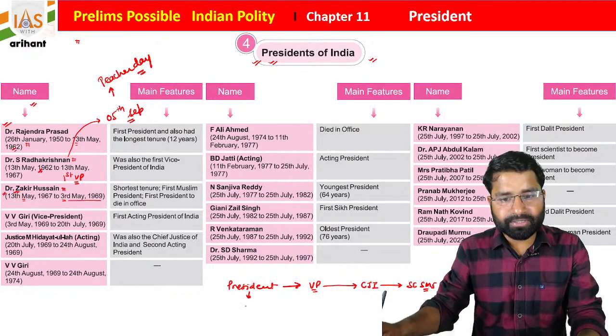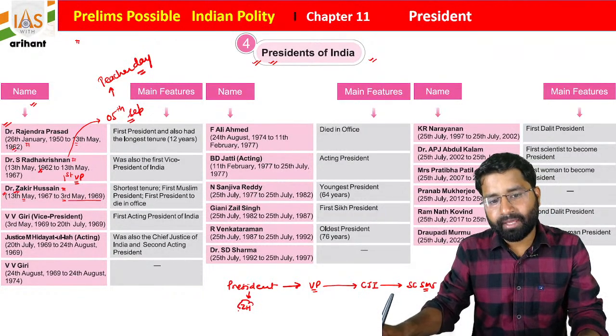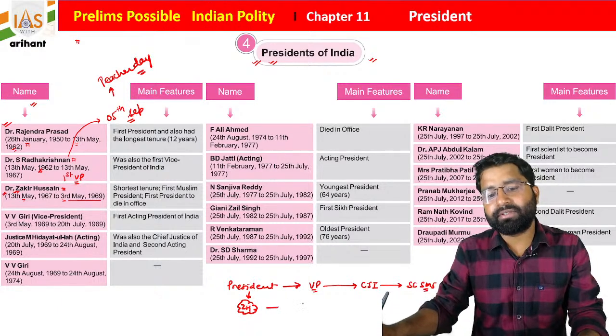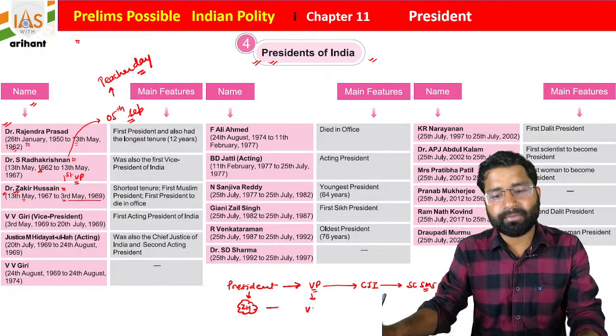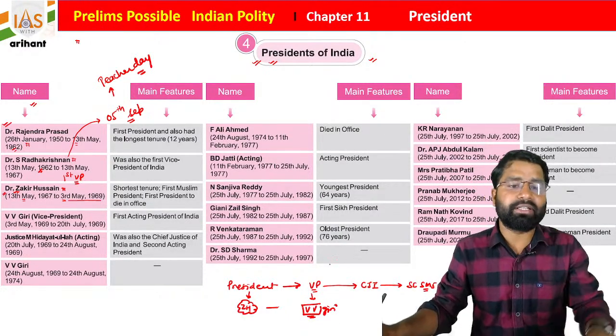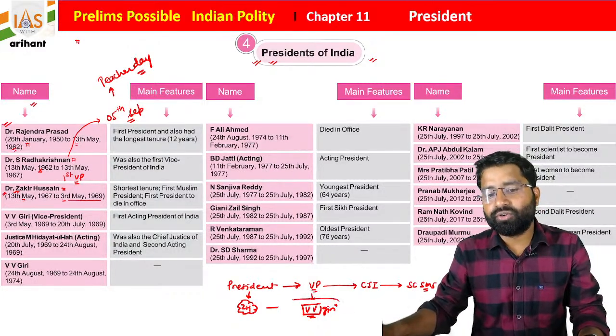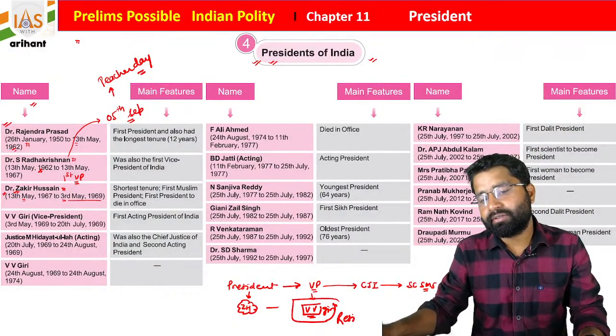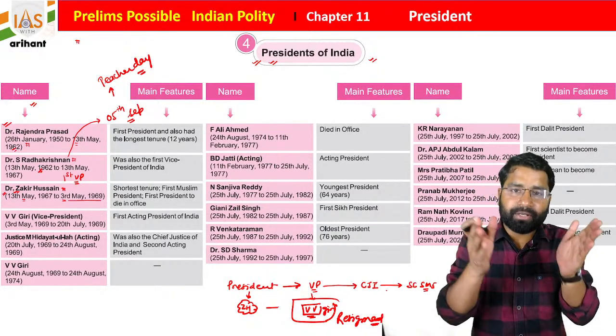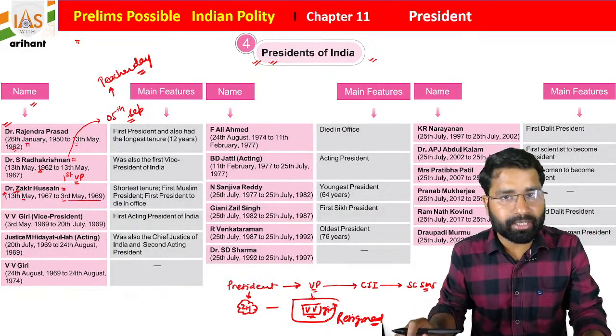So the first time, when Zakir Hussain Sir died, the Vice President was V.V. Giri. He took the charge, but as he wanted to contest the election for president, he resigned. When he resigned, at that time both the president and vice president posts became vacant.